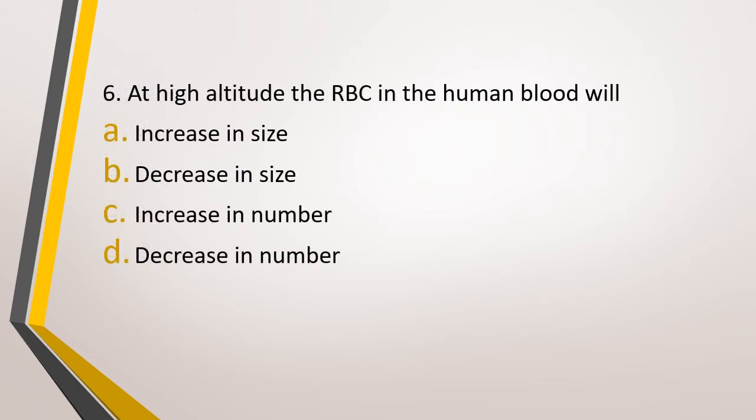Question number 6. At high altitude, the RBC in human blood will option A, increase in size. Option B, decrease in size. Option C, increase in number. Or option D, decrease in number. The correct answer is option C, that is the RBCs will increase in number. This is an adaptation to the decreased partial pressure of oxygen that is there in the high altitudes. So to compensate the decreased partial pressure of oxygen over there, there is increased number of RBC.